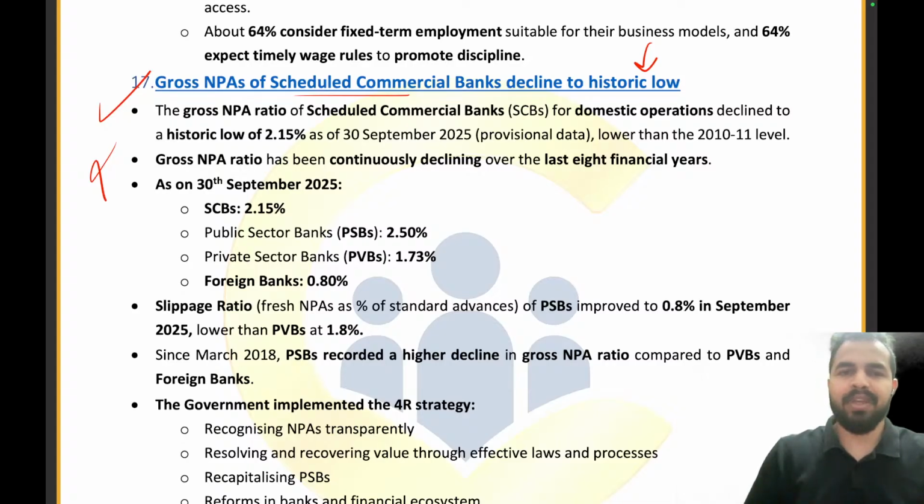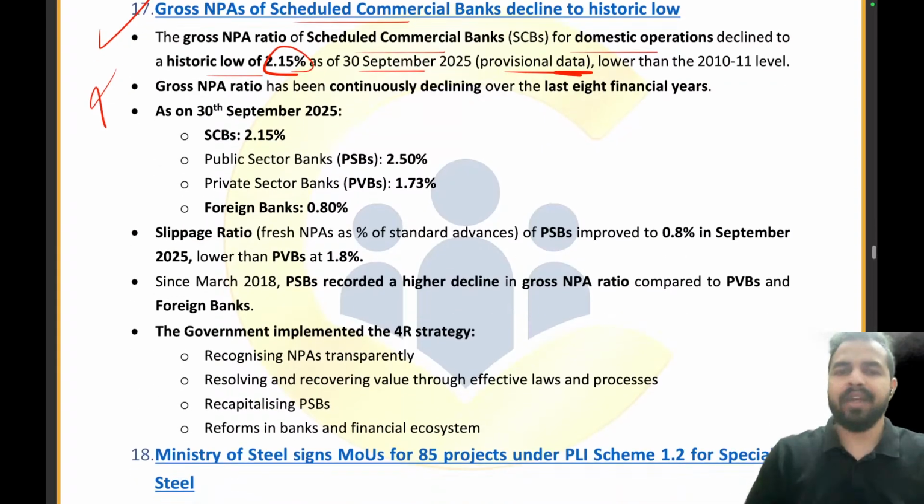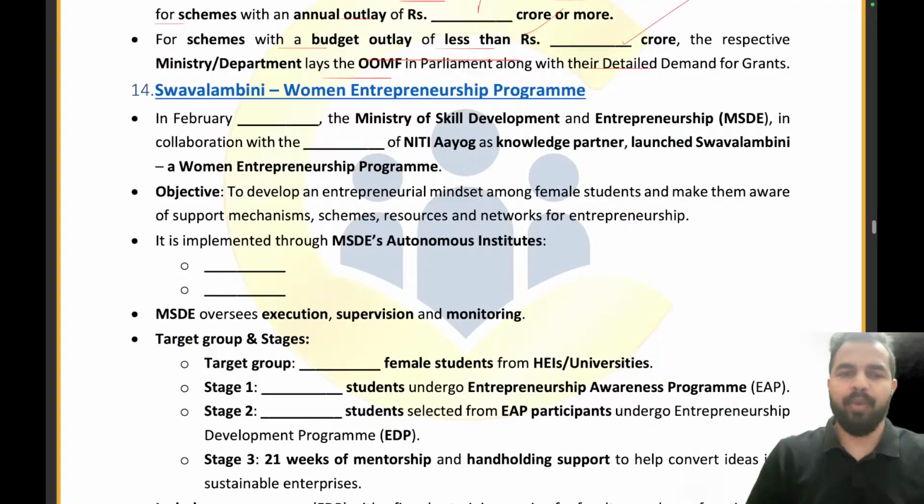The gross NPA ratio of the scheduled commercial banks for domestic operations declined to a historic low of 2.15%. So just remember this part because this was the historic low. That's why we are covering it, right? So 30th September 2025 का जो provisional data था उसके according the gross NPA ratio of the scheduled commercial banks was 2.15%. That's it we need to remember. And now, my dear friends, let's try to move on to the questions.